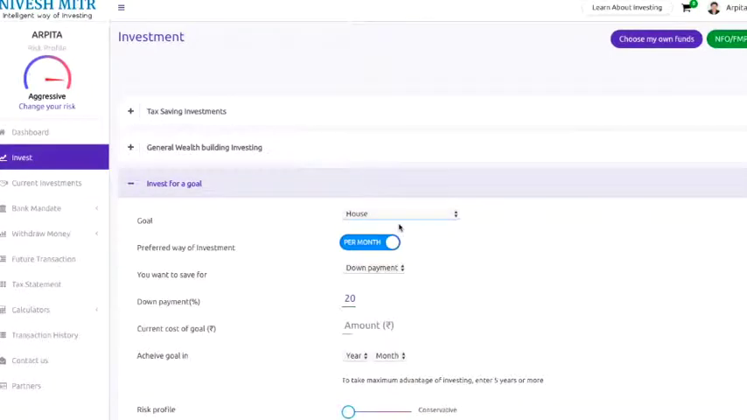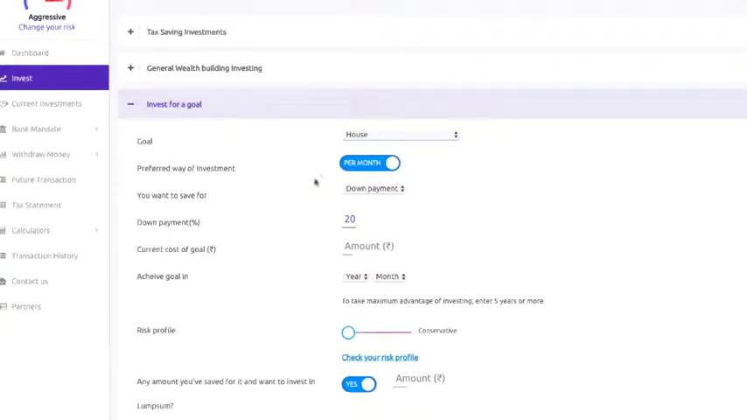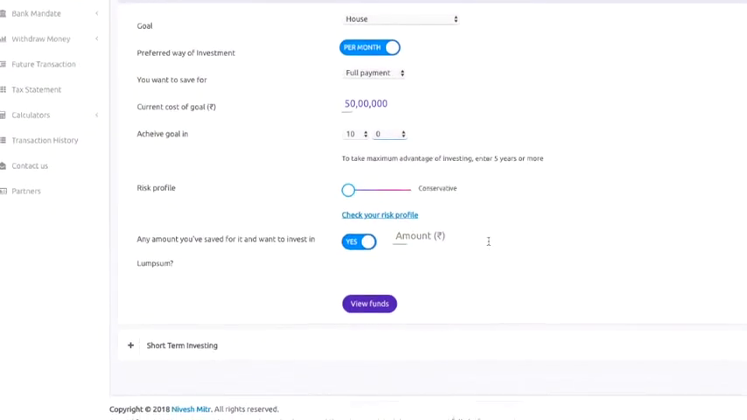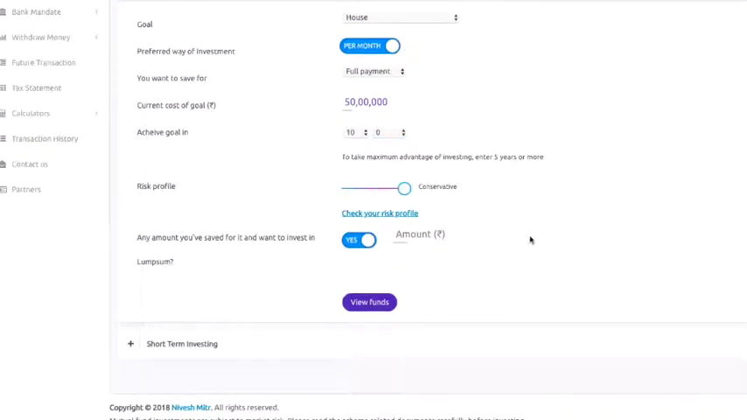Suppose you want to select house. I say the preferred way of investment is per month for me. I want to save for either down payment or full payment of the house. So suppose I select full payment of the house. The current cost of the house that I want to buy is suppose 50 lakhs, and I want to achieve this goal in 10 years, 0 months. The risk profile I'm ready to take for this is aggressive.